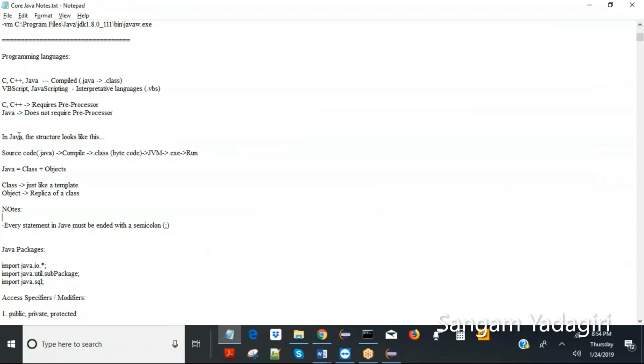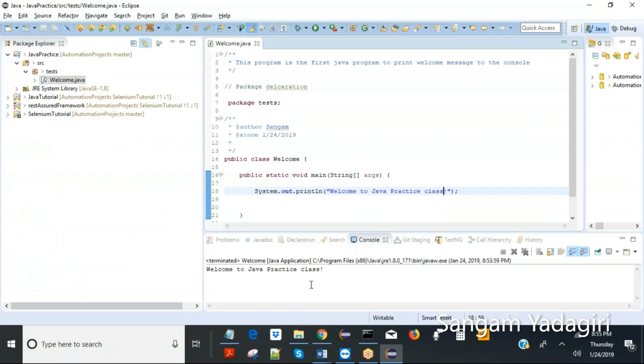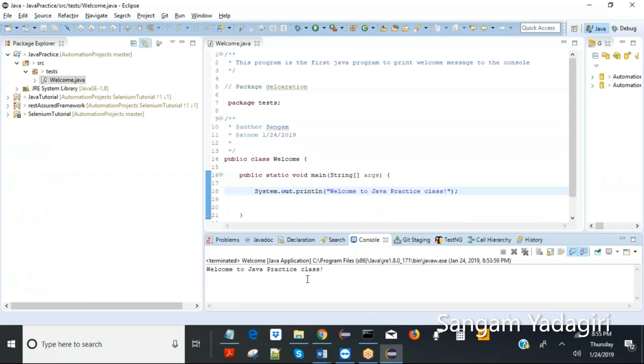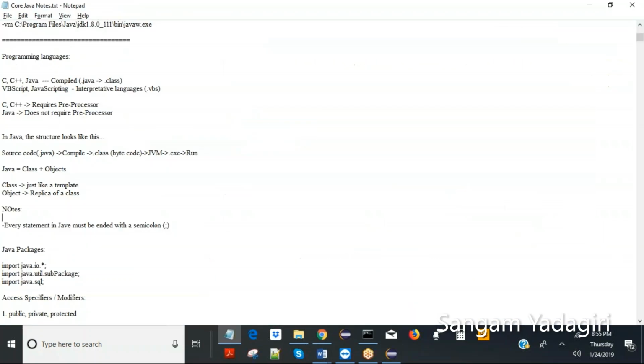Now in Java the structure looks like this. Like I said, source code .java will be compiled, and the .class will be bytecode, which will be executed by the JVM. The JVM will execute this .class file, and you will be able to see the runtime output as we have seen in the console. Not necessarily in the console, the output can be in any form. This is the basic appearance of output in the console, because you can see it visually immediately.